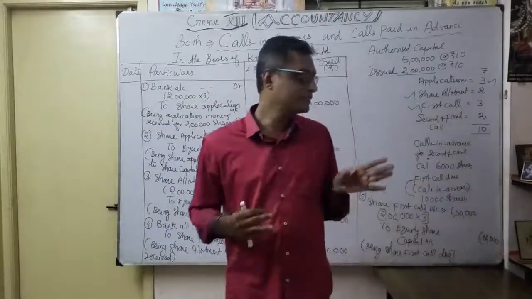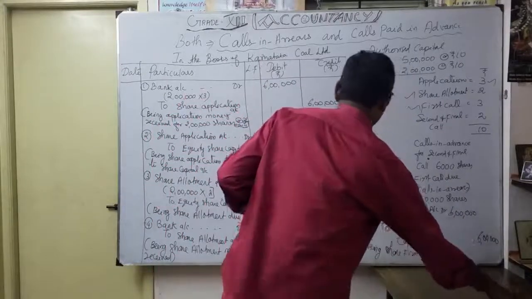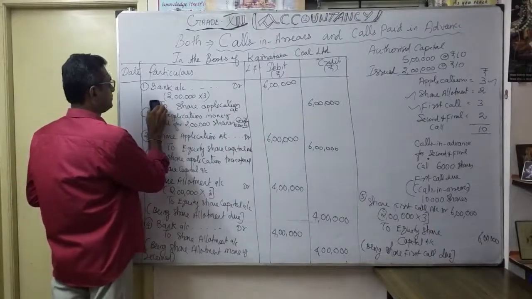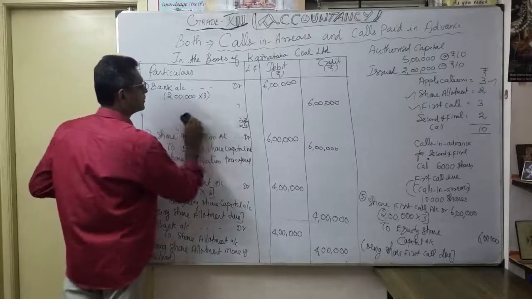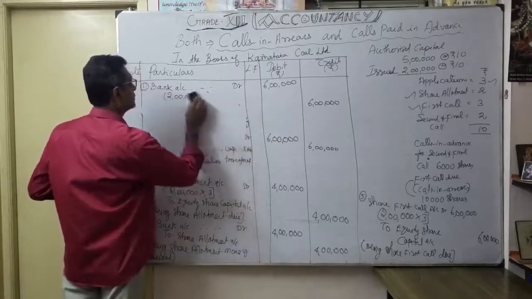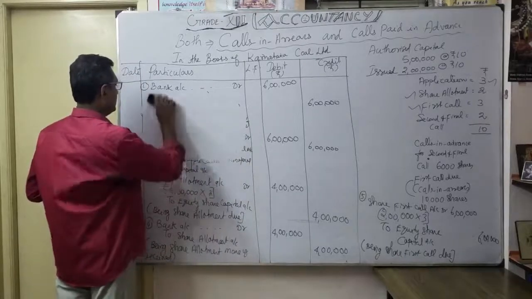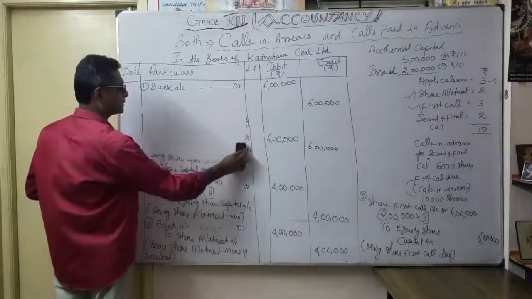Now let's see the next one, the sixth entry. Okay. The sixth entry, I will just click it here. Okay, as I said, for the first call you have to receive 6 lakhs.